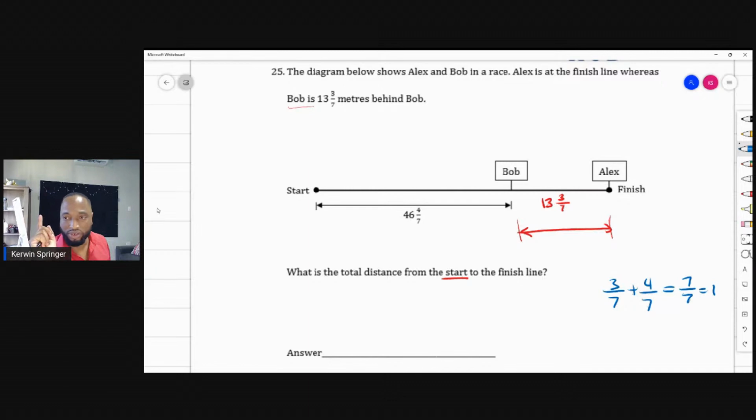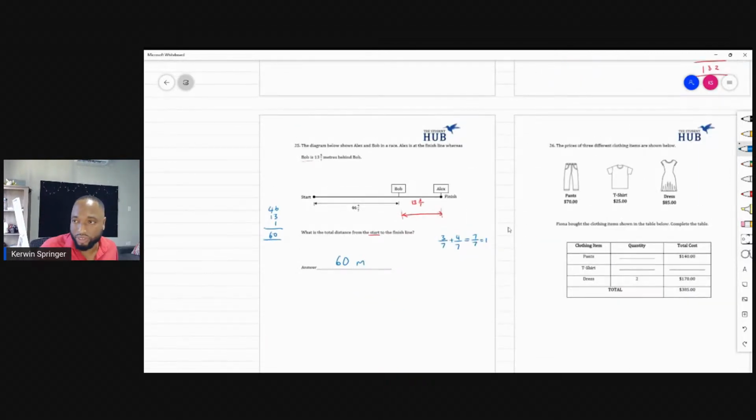So that's 1 plus 3 make 4, plus 6 make 10, 20, and another 40 makes 60. I can add it up in my mind like that, or I could say 46 plus 13 plus the 1, and I would eventually get 60 here as well. 60 meters is good to go. Nice. Let's go on to number 25.